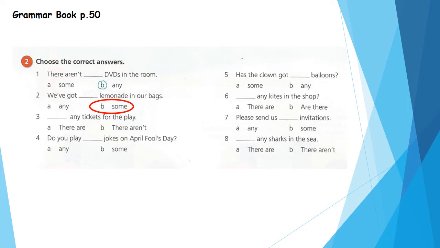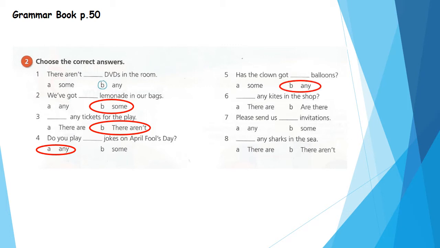Number 3. Are there any tickets for the play? Yes. Here we have any. Look, can you see it? Any. So we need negative with any, so we'll choose there aren't. Super. Number 4. Do you play any jokes on April Fool's Day? This is a question. Yes, so we'll use what? Yes, super, any. Number 5. Has the clown got any balloons? Yes, this is a question. So we'll use, super, any.